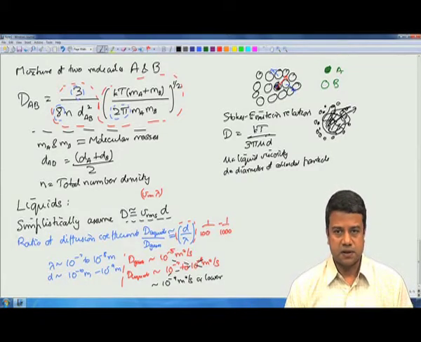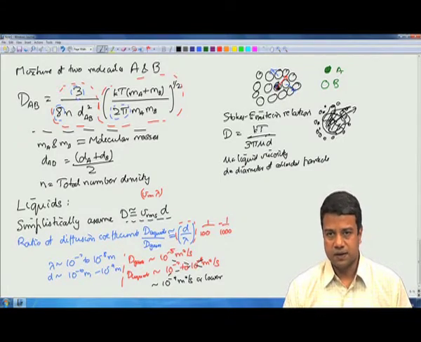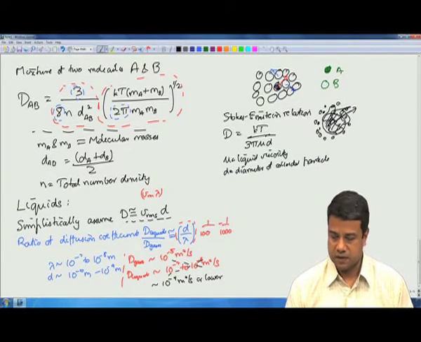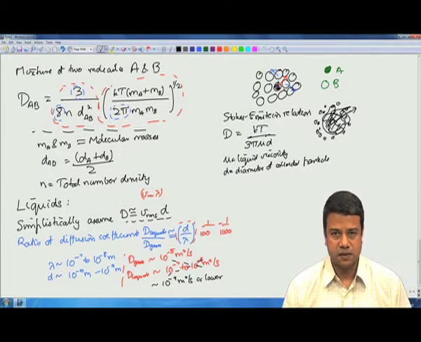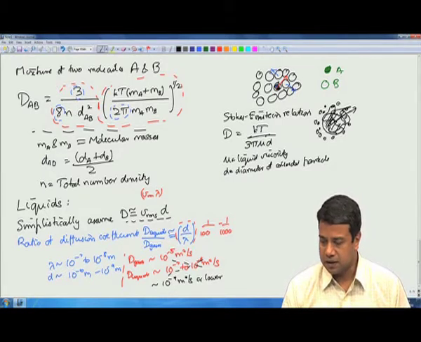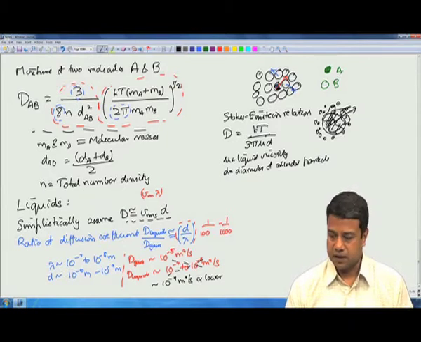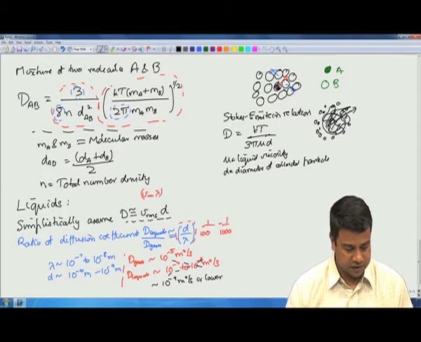This is an exact expression if the diameter of the colloidal particle is much larger than the diameter of the molecules, so that instantaneously each colloidal particle is interacting with many such molecules. However, it can be used also to estimate the diffusion coefficient for the molecules within this liquid. So, in this expression kT is the thermal energy, mu is the viscosity of the liquid and d is the diameter of the colloidal particle. This can be usefully employed in order to find out what is the diffusion coefficient.